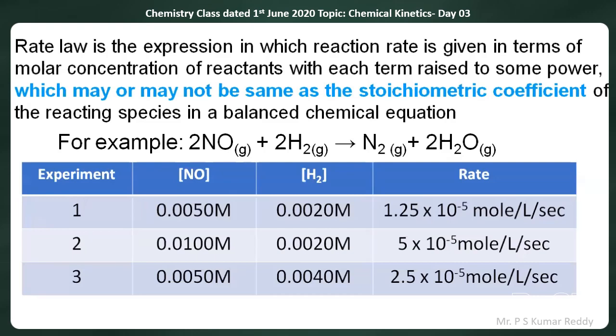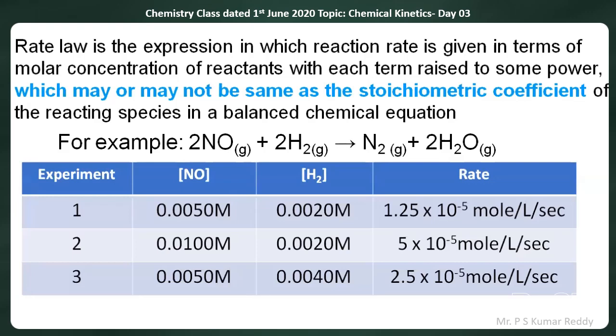To this equation, they have given us experimental data. In that experiment, concentration of NO, concentration of hydrogen, rate of reaction. Experiment number 1. The concentration of NO is taken as 0.005 molar.